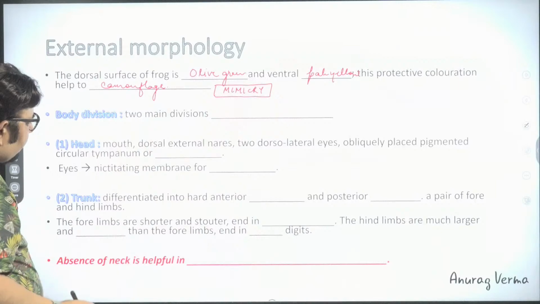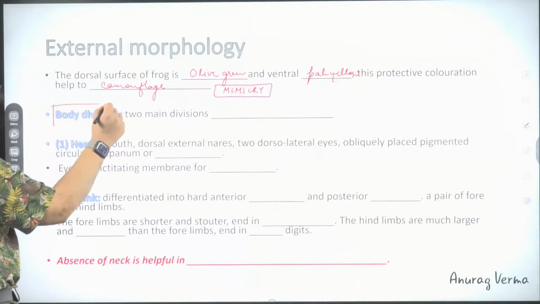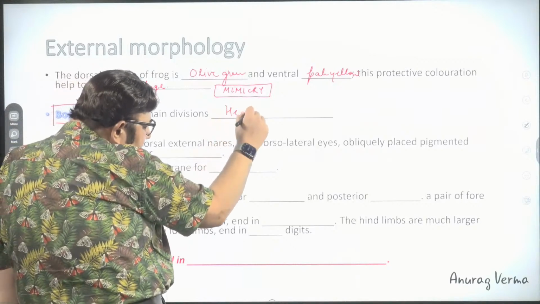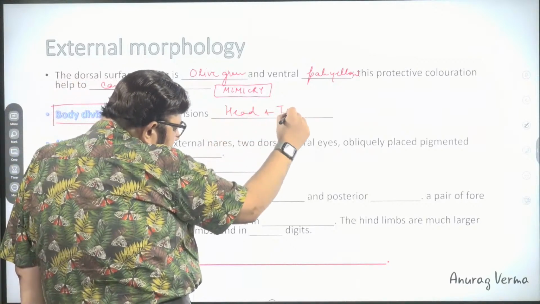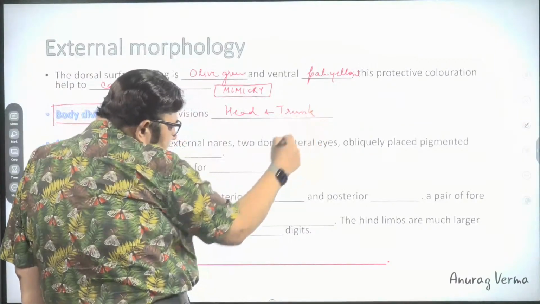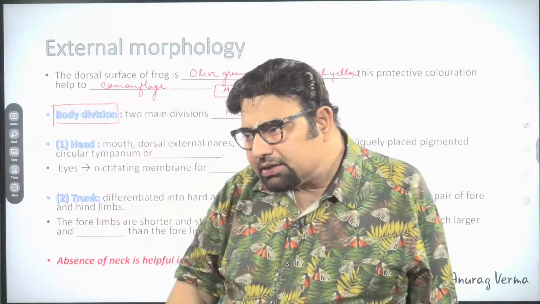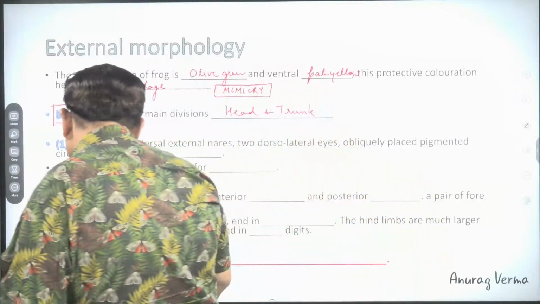Body division, a very, very important point. The body has only two main divisions: the head and trunk. Please remember, head and trunk. The trunk is this part. Both the thorax and abdomen are part of the trunk. Head and trunk.